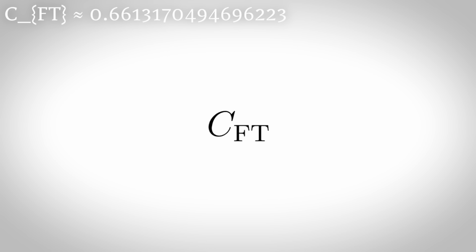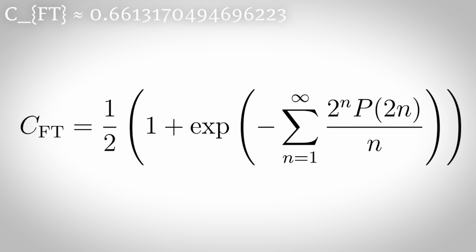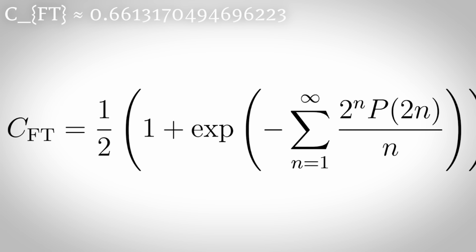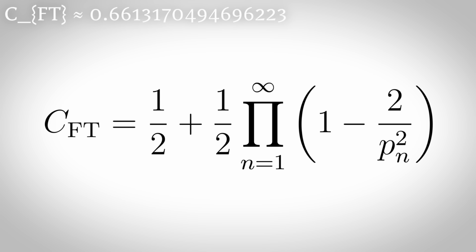The Feller-Tournier constant represents the density of positive integers with an even number of prime factors, each raised to a power greater than 1, excluding prime factors raised only to the first power. It can also be expressed using an infinite product over primes p sub n.